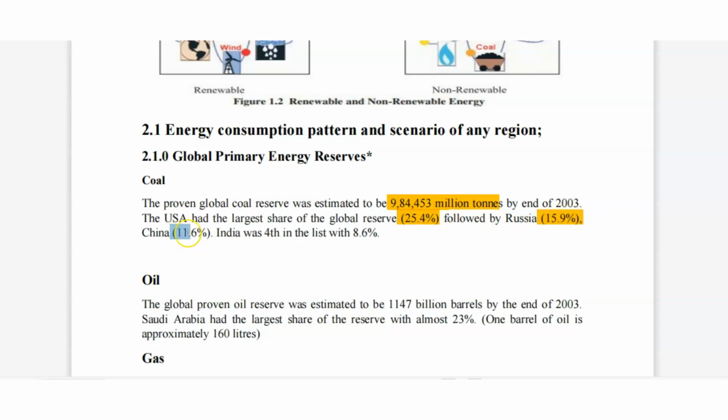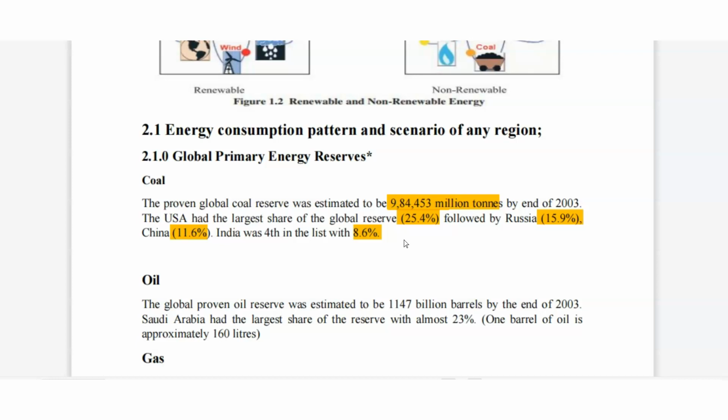In third place, China is coming with 11.6%. In fourth place, India is there, whose share is 8.6%. So our India has 8.6% of total coal as a reserve by the end of 2003.